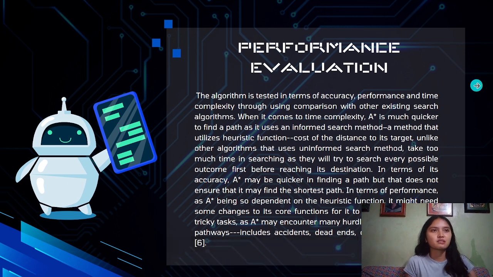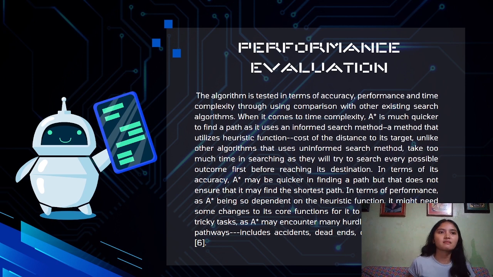As for our performance evaluation, we tested our algorithm in terms of its accuracy, performance, and time complexity, through comparison with another existing algorithm, namely Dijkstra. When it comes to time complexity, according to our simulation, A star is much quicker to find a path as it uses an informed search method, which utilizes a heuristic function, a cost of the distance to its target.